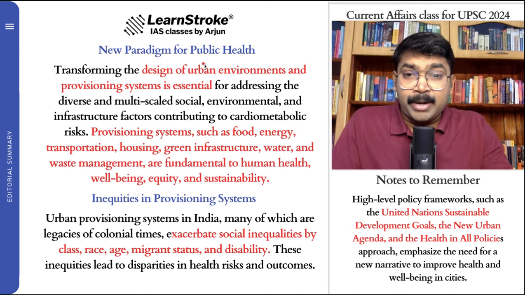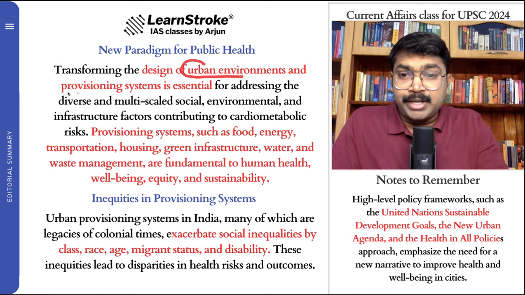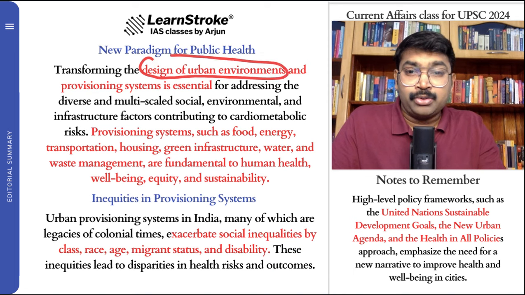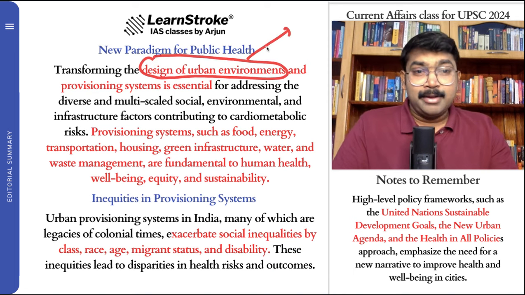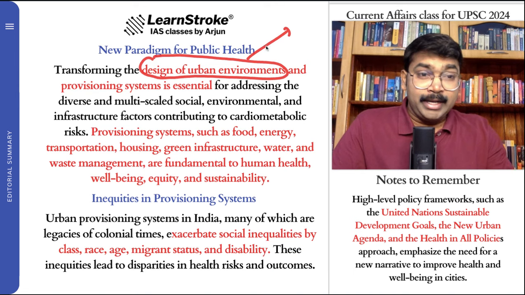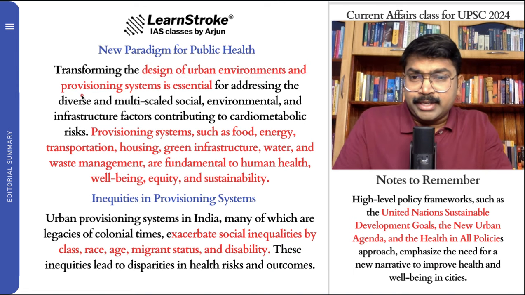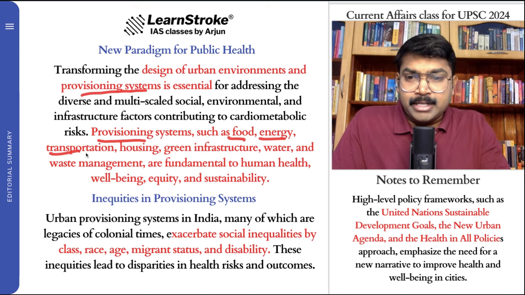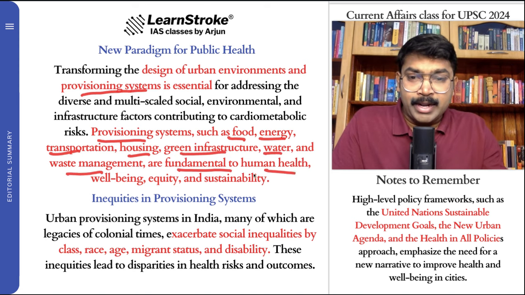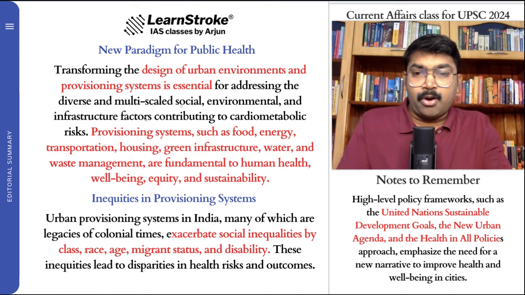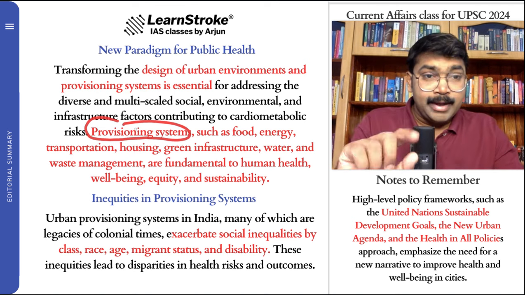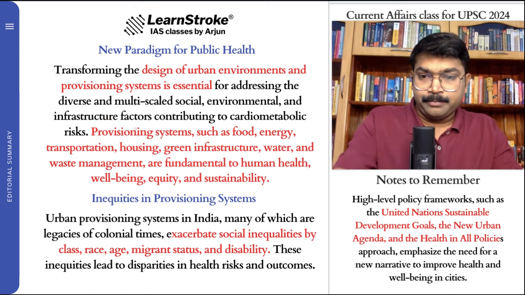So transforming the urban environment and provisioning system is very, very important. One thing we can agree on, the design of the urban environment needs to change. We need to have better designing, or else it's going to be really, really tough. And what is this provisioning system? Provisioning system simply means food, energy, transportation, housing, green infrastructure, water, waste management, fundamental to human health, well-being, and equity. The word provisioning means we need that thing.